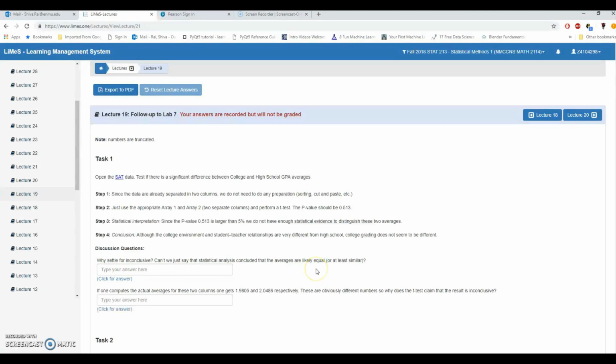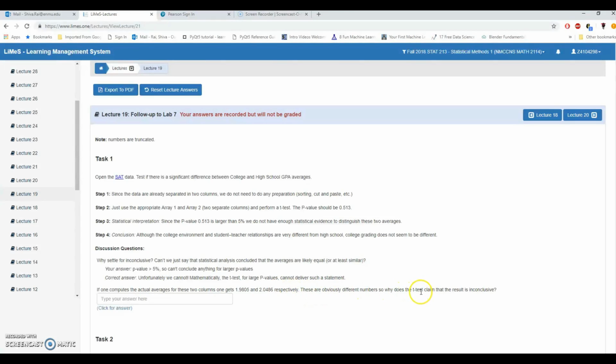So here what we need to understand is, if the p-value is very small, then we can say that there is difference between the averages. But if the p-value is larger than 5%, we can't say anything. We can't conclude anything from that. So we can't conclude anything for larger p-values. If one computes the actual averages for these two columns, one gets 1.98 and 2.0486 respectively. These are obviously different numbers.